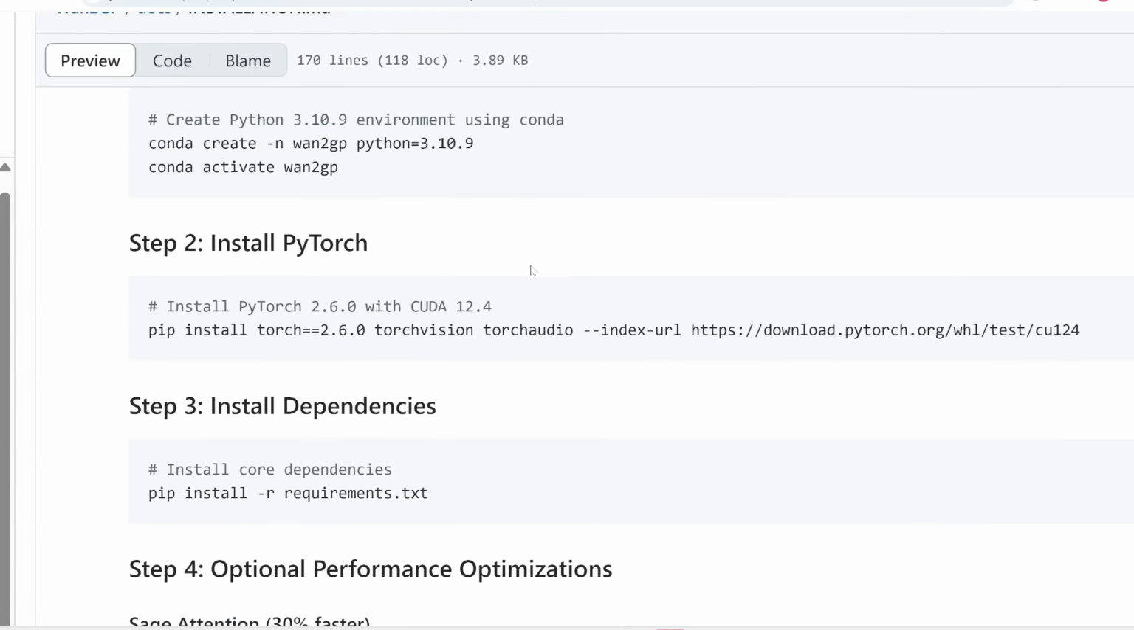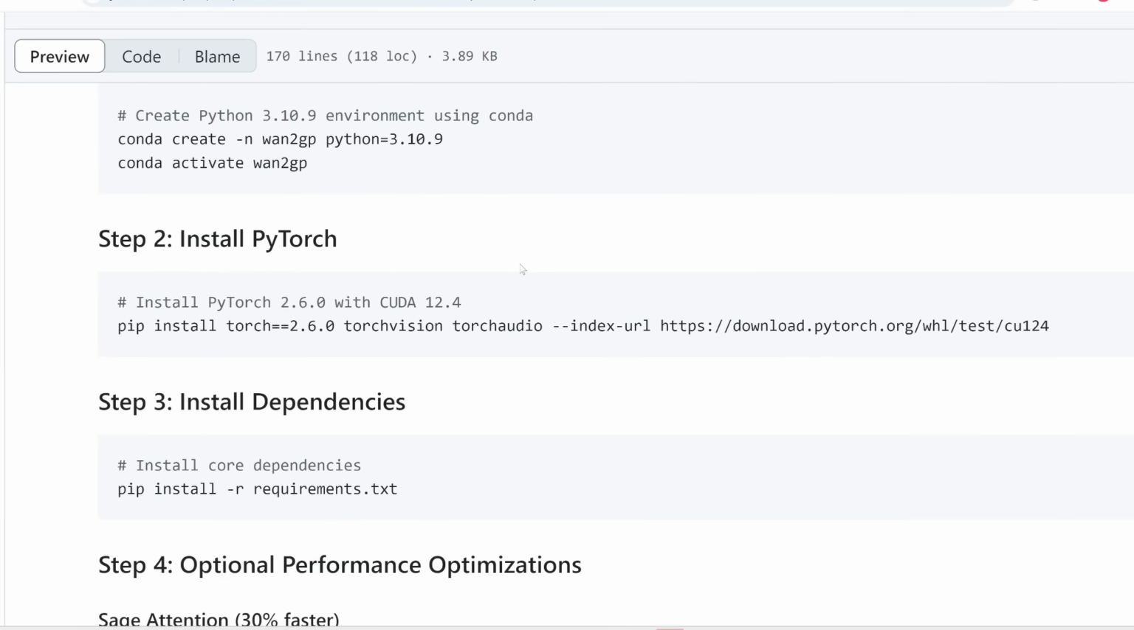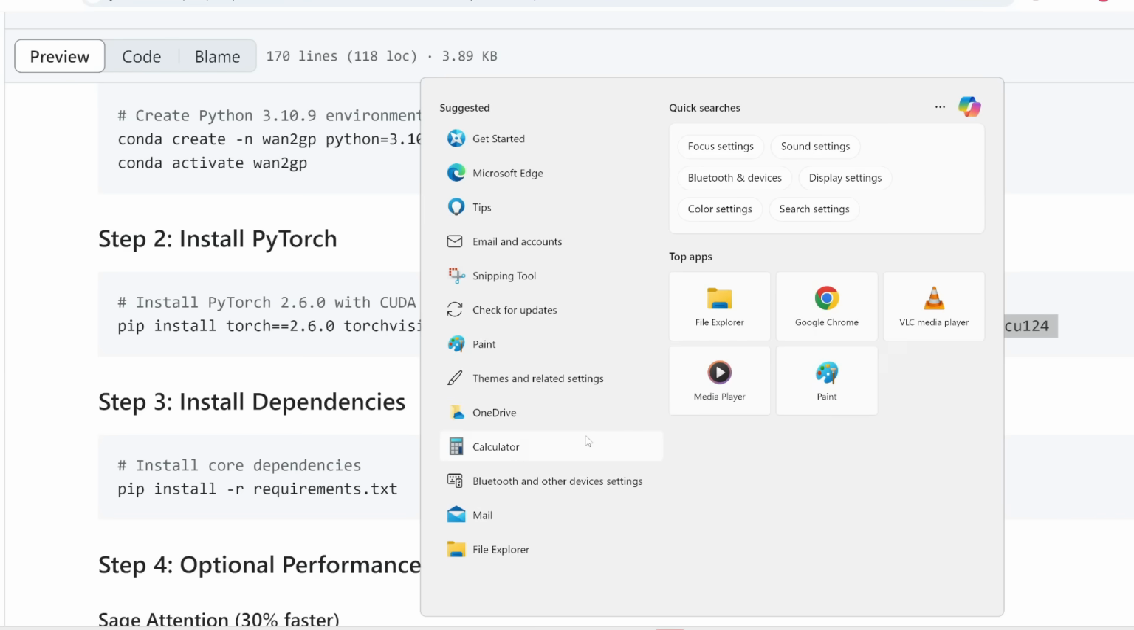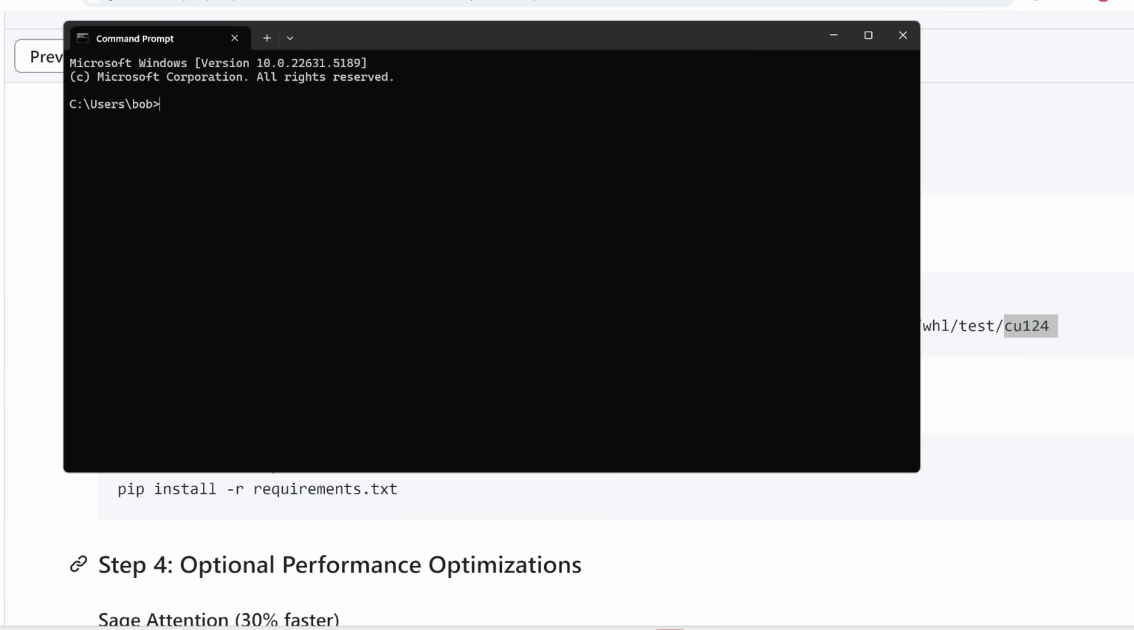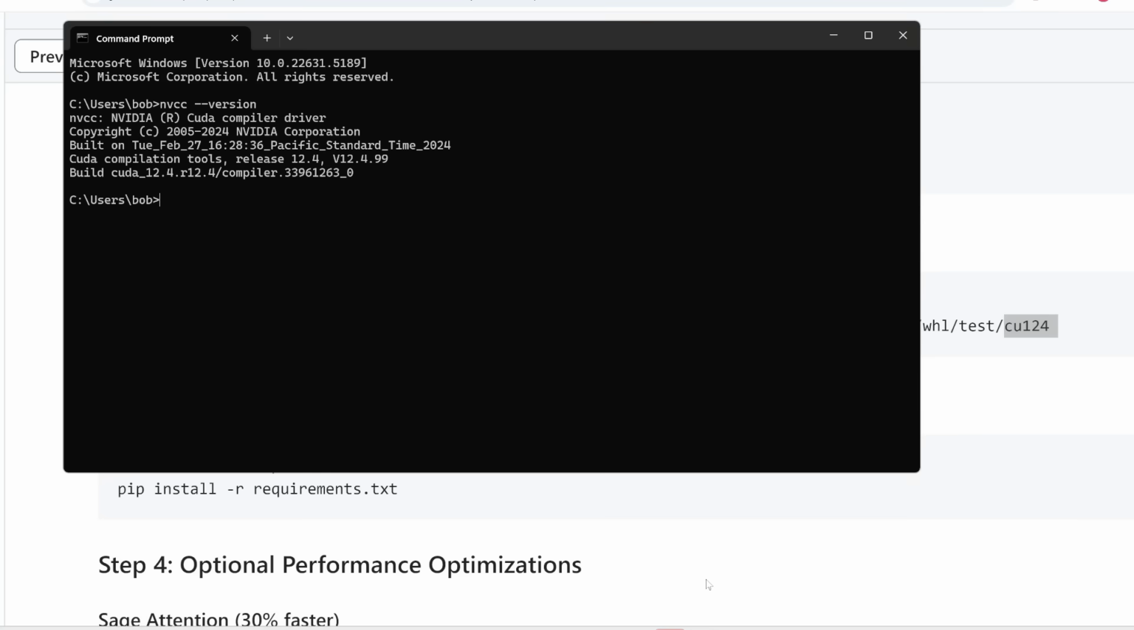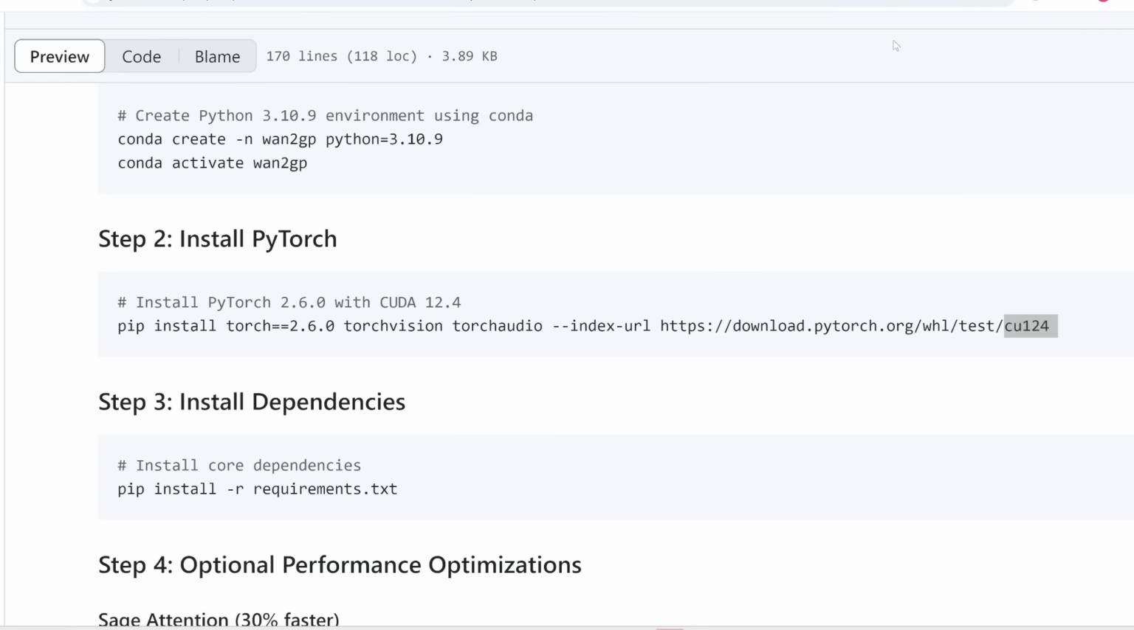All right, the next step is we need to install PyTorch. Now this does require you to have CUDA 12.4 or a later version on your system because it is backwards compatible. So to check what version of CUDA you have, simply open up another command prompt window and then type in nvcc --version. And notice that it says here, I have CUDA 12.4. So perfect.